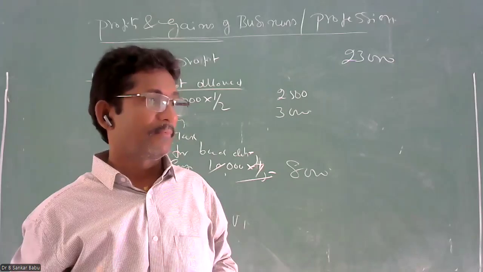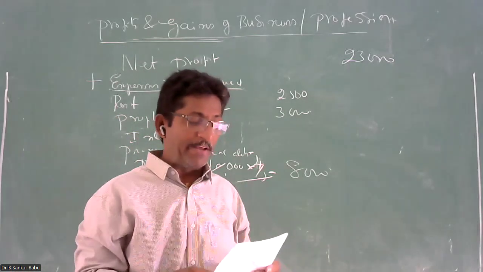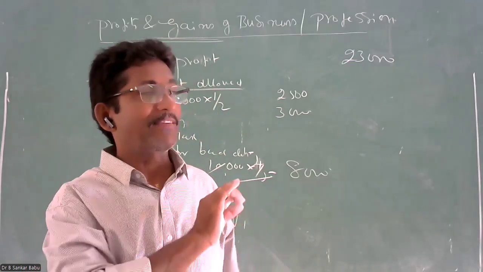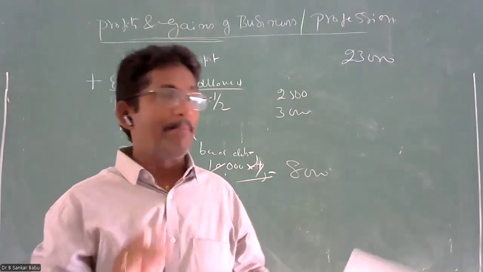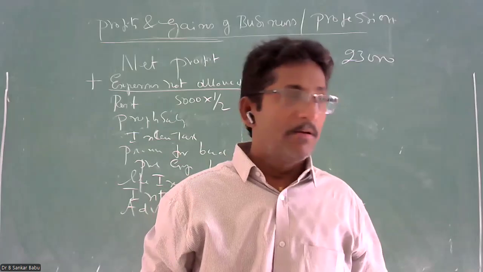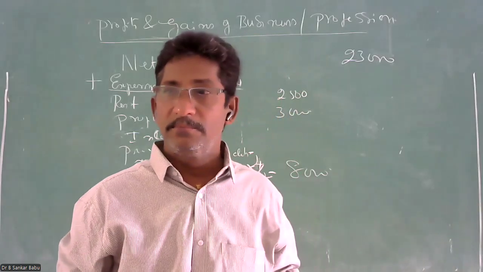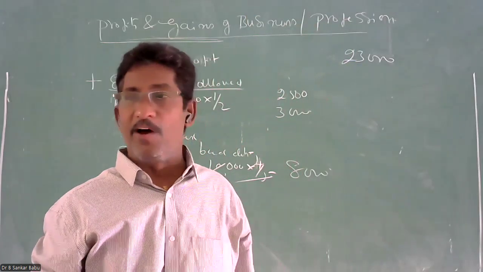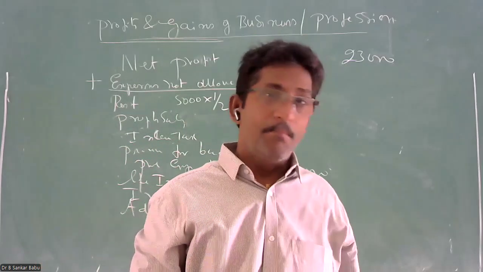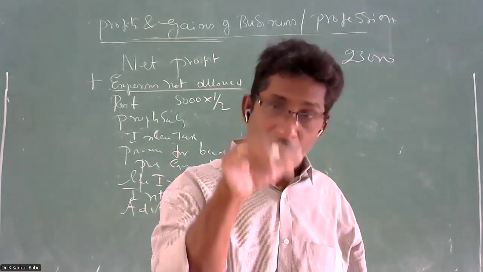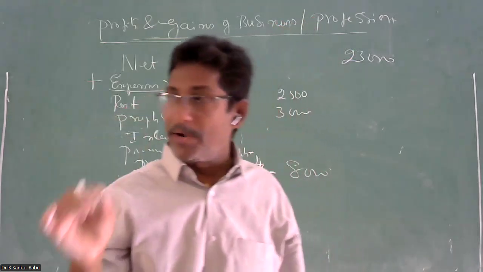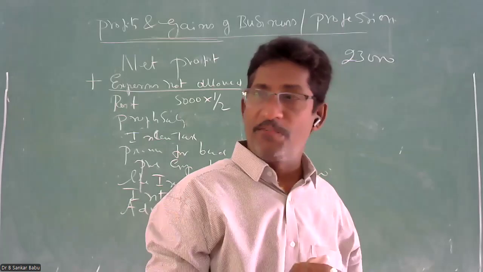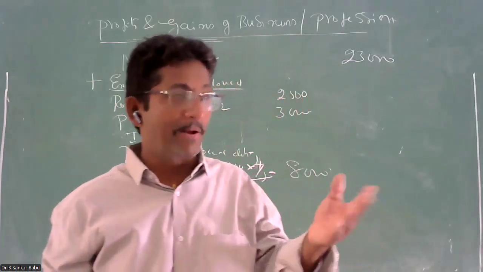And the next one: any expenditure related to the business is allowed, but any expenditure related to the personal affairs of the owner is not allowed. For example, family planning. If an employer has paid family planning expenses on behalf of an employee, it is allowed. Why? Because you are spending for the sake of the employee. But if the proprietor goes for family planning and spends 40,000 or 50,000 on his family planning expenses, that is not allowed. Why? That is your personal expense.